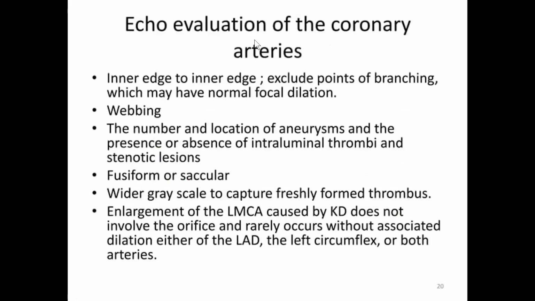So the measurement should be from inner edge to inner edge. When we are taking measurement in echo, we have to take from inner edge to inner edge, not the outer edge. And we should exclude the points of branching, which may have normal focal dilatation. Okay. And there can be webbing. This dilatation can be fusiform or saccular dilatations. And sometimes these dilatations can be filled with freshly formed thrombus. So these all we should look for. Usually LCX is not commonly involved here. Okay.